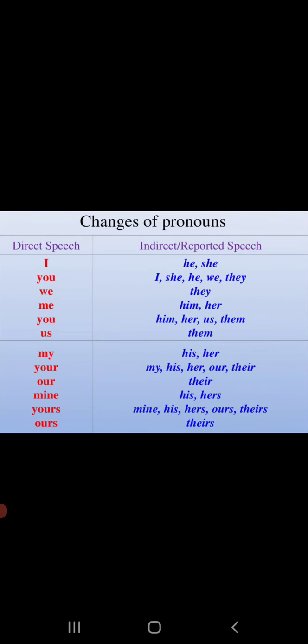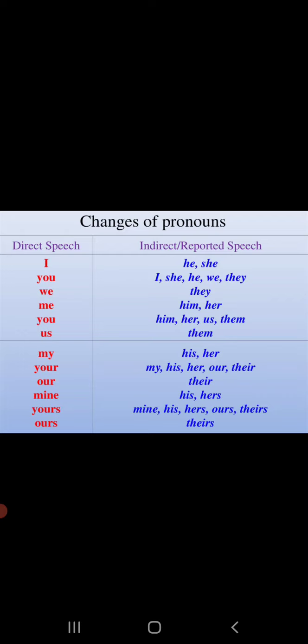Now after changing the tense, we have to change the pronouns. So guys, go through this chart on how to change the pronouns. The pronouns of the first person, that is I, my, me, mine, we, our, us, ours, change into the person and gender of the subject of the reporting verb. And guys, the pronouns of the second person, you, your, yours, change into the person and gender of the object of the reporting verb.